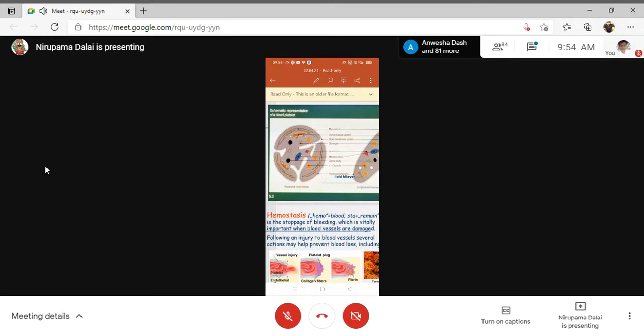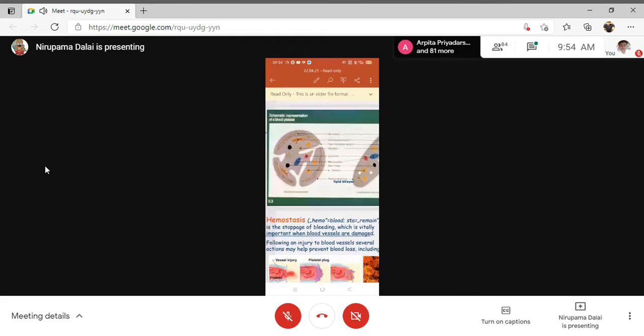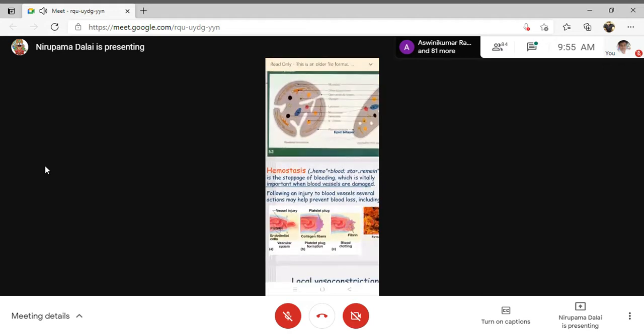It will activate phospholipase C. I will provide you the PPT notes. Okay, don't worry. So this phospholipase C will act on which membrane phospholipid? It acts on phosphatidylinositol and converts it to IP3, that is inositol triphosphate, and DAG, that is diacylglycerol.